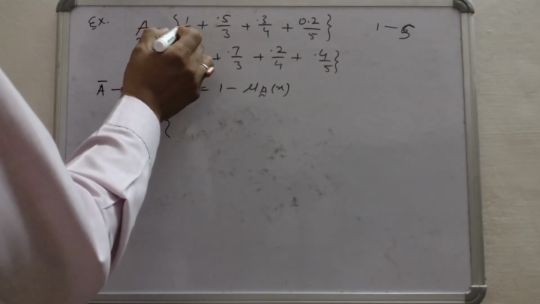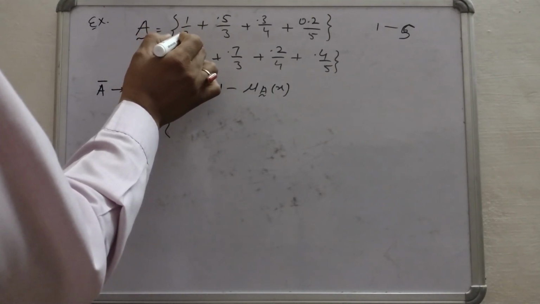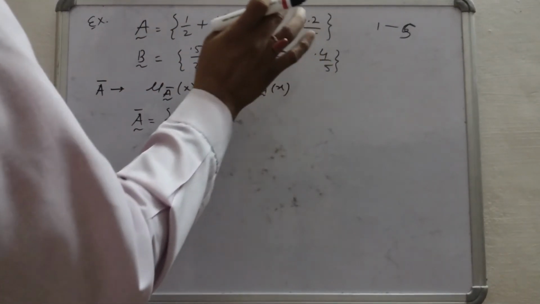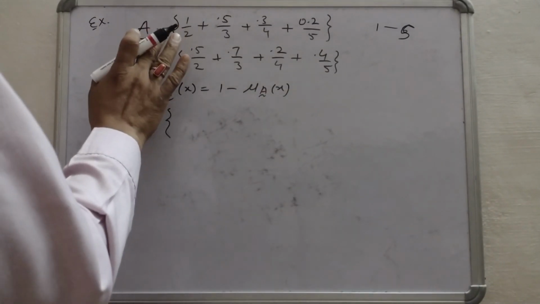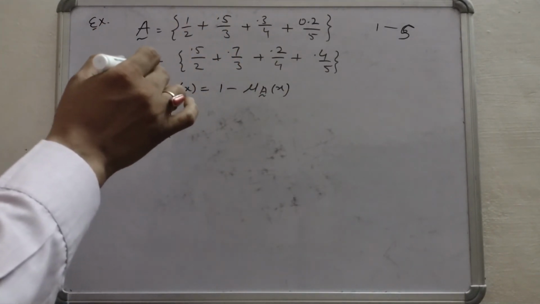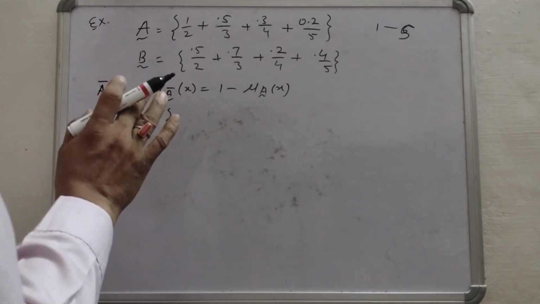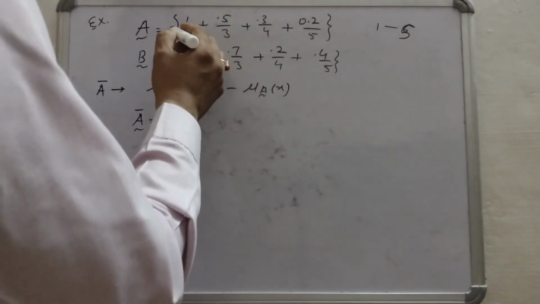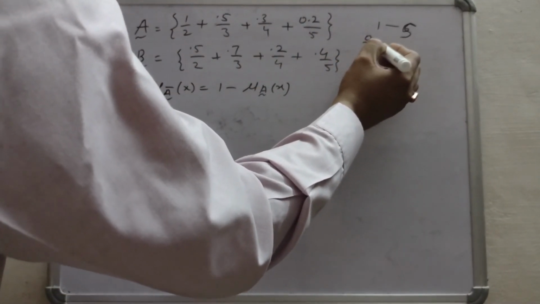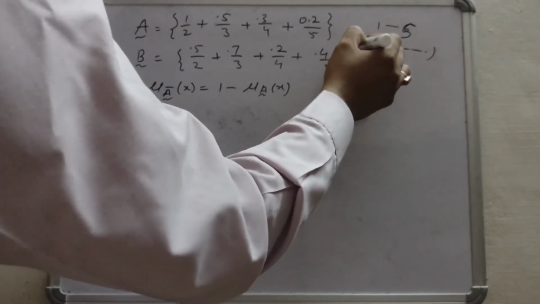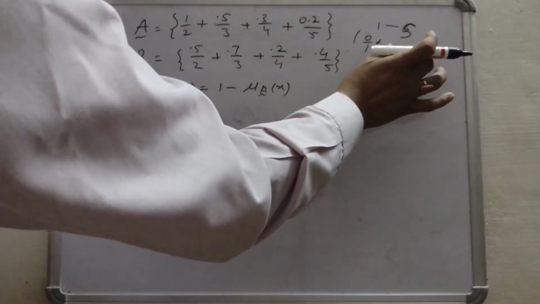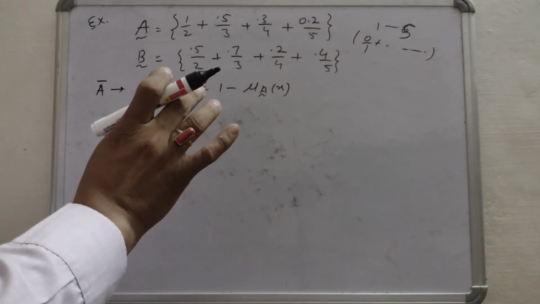Elements 2, 3, 4, 5 are given and 1 is not there. It means the membership value of element 1 is 0. So we can rewrite this as 0/1 plus the rest of the elements as they are.